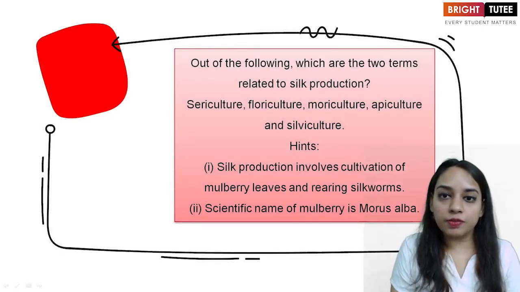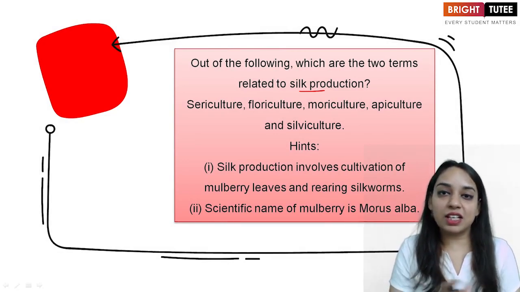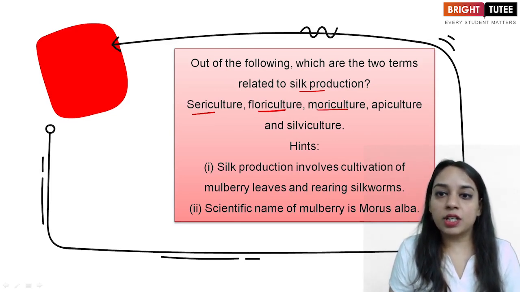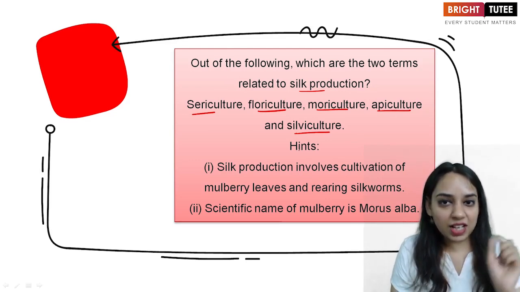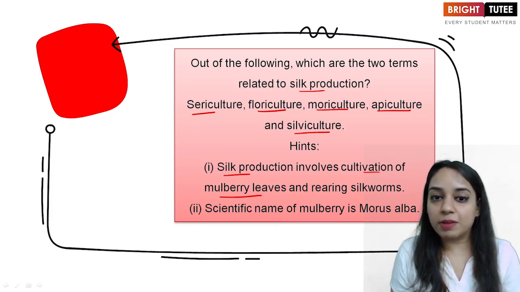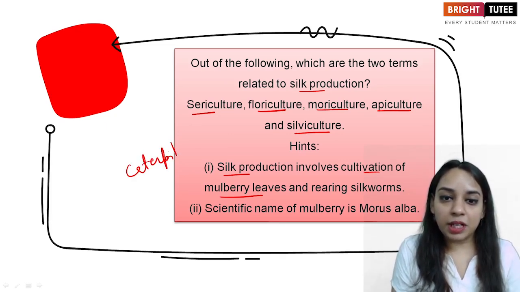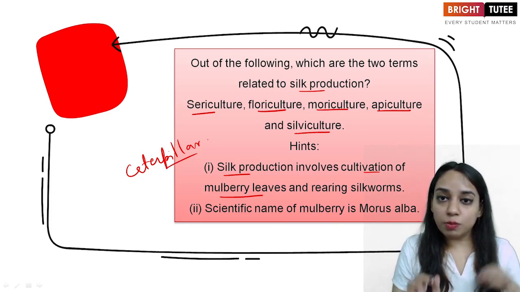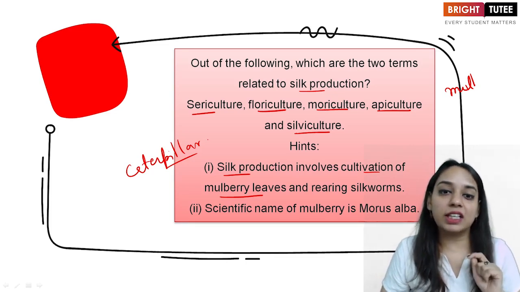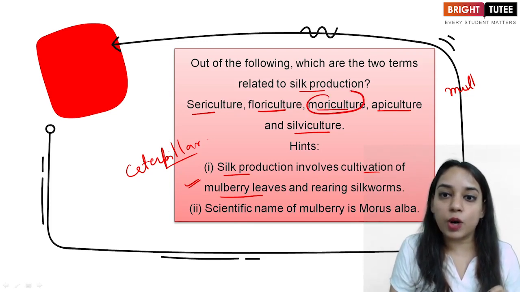Next question is, out of the following, which are the two terms related to silk production? So let's have a look at which of the following are related to the silk production. Sericulture, floriculture, moriculture, apiculture and silviculture. So guys, we are also given some hints. The first hint is silk production involves cultivation of mulberry leaves. Why? For the simple reason that caterpillar eats mulberry leaves. Guys, the most common type of silk is mulberry silk. Okay, although there are other types of silk also, but here we are taking care of mulberry leaves, and this process is known as moriculture. Okay, this is known as moriculture.